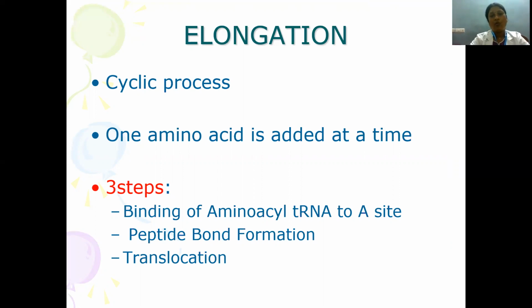Then there will be a peptide bond formation between the initiating amino acid methionine present in the P site and the incoming amino acid tRNA at the A site. Then the amino acid present in the A site will get translocated to the P site after peptide bond formation, resulting in a dipeptide.